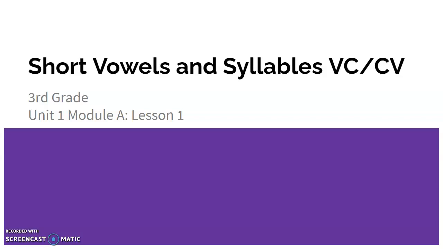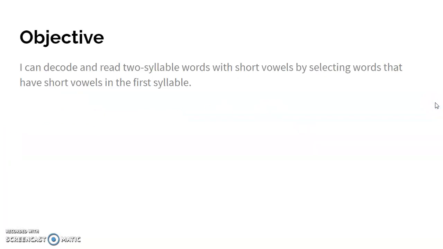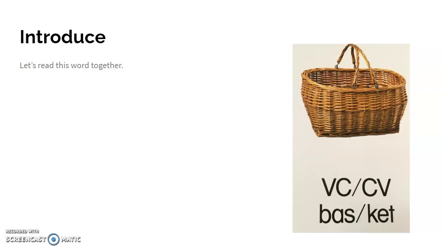This is 3rd grade, Unit 1, Module A, Lesson 1, Reading Foundational Skills, Short Vowels and Syllables, BC and CV. Our objective today is that you can decode and read 2-syllable words with short vowels by selecting words that have short vowels in the first syllable. Let's go ahead and read this word together, using the picture to help us if we need. This word is basket. Put it together, basket.